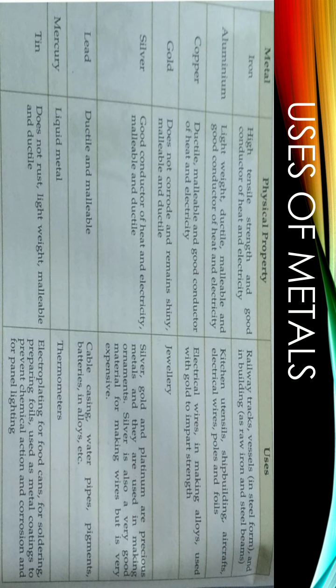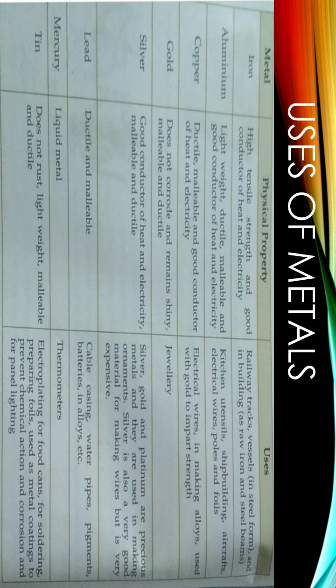As we know, gold is a soft metal, and to give it strength, gold is alloyed with either copper or silver. Next is gold. Gold is a less reactive metal and it does not corrode and remains shiny for a long time. So it is mainly used for making jewelry. Then silver is known for its heat and electrical conductivity. So it is used for making ornaments, and it is also used for making wires, but it is expensive, that's why it is not commonly used.